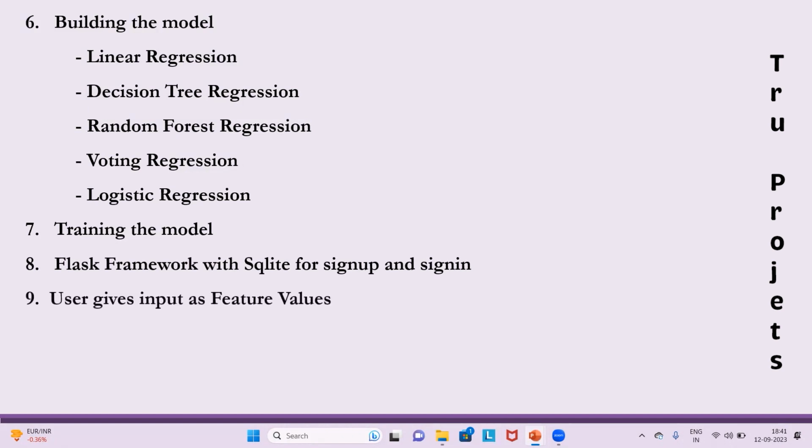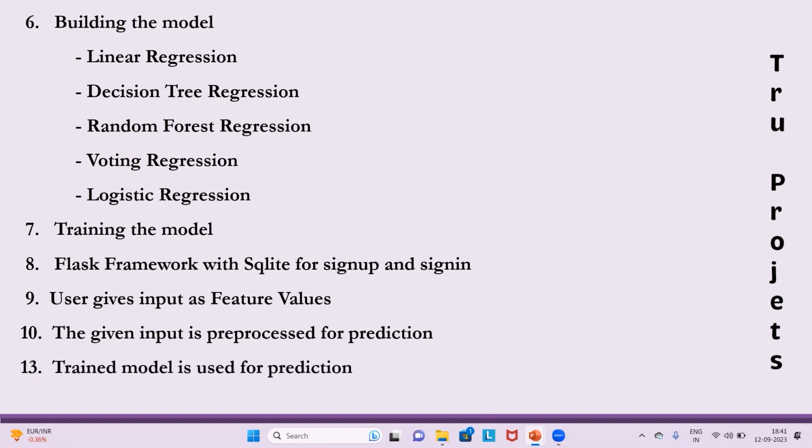User gives input as feature values. In this step, the user provides input values representing their preferences and requirements for cost estimation. The given input is pre-processed for prediction. The user input is pre-processed to match the format expected by the trained machine learning models.